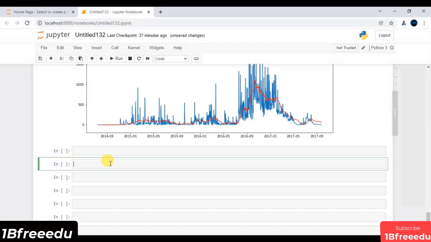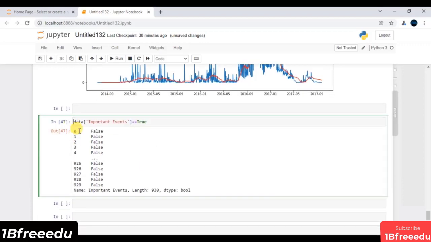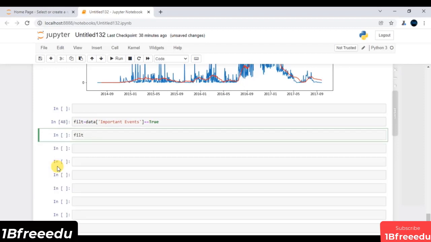Of course, just to access your important dates, I will assign some filter, wherever my important events equals true. So this is typically my filter, and if I execute, I am getting all these values. First and foremost, I have to store it in some list. Let's say this is my field, and let's print this field.